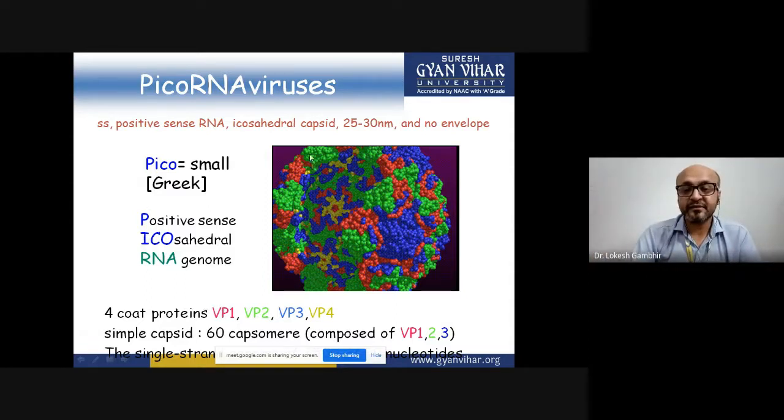Now, if you see this picture, this is a simulated imaging of the picorna virus. What we are showing here is that the capsid contains 4 different proteins. Although we are showing 3 only, it contains 4 different proteins. And what are those 4 proteins? They are called viral protein 1, 2, 3, and 4. Out of these, 1, 2, and 3 will form the outermost capsid, whereas 4 will be present internally in the capsid to form a complete structure.